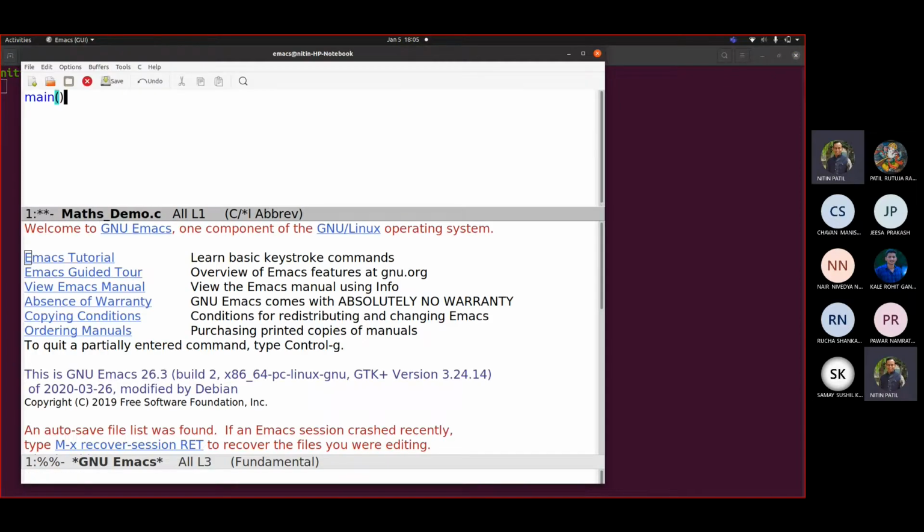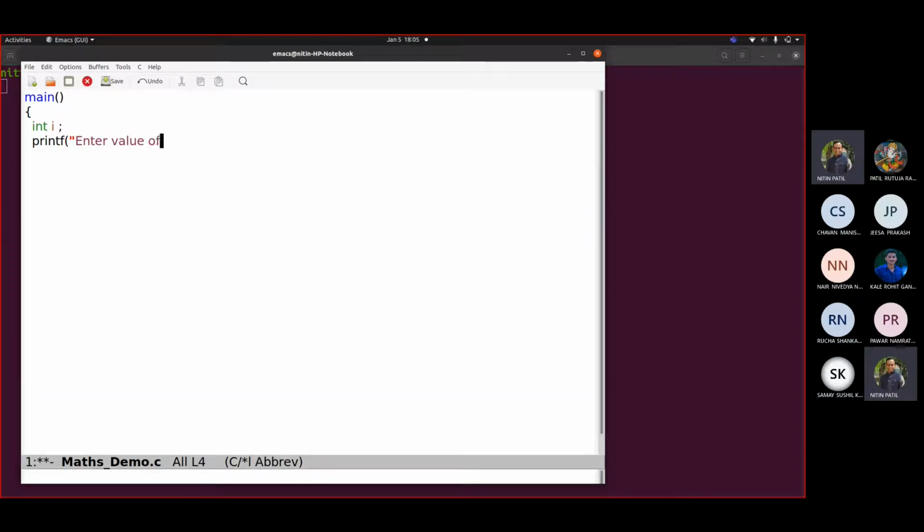So let us first write this very simple code, which is integer I, printf, enter value of I, scanf %d ampersand I, printf. Fine. So this is the code that we wrote.